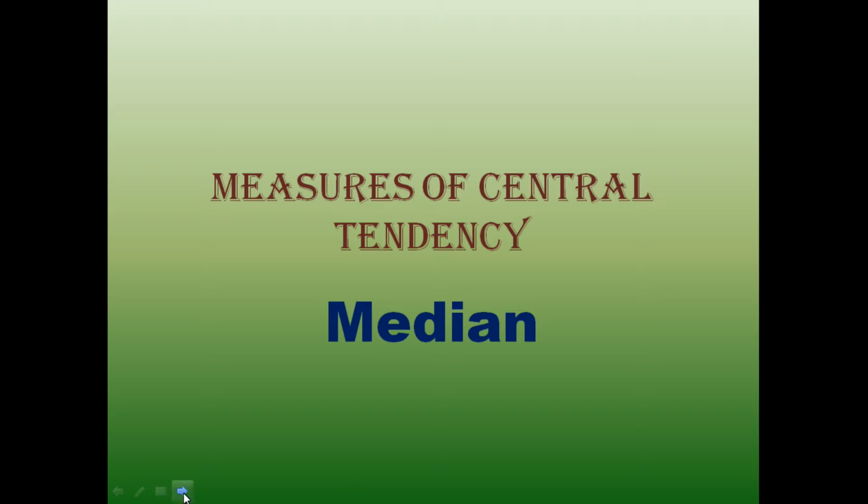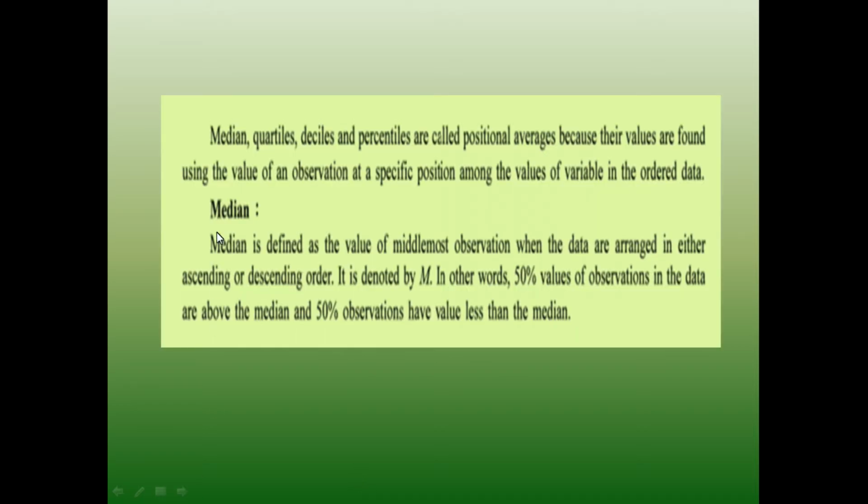But first of all, let us understand the meaning of median. Median, quartiles, deciles and percentiles are called positional averages because their values are found using the value of an observation at a specific position among all the values of the variable in the ordered data. So first of all, let us understand the meaning of median.